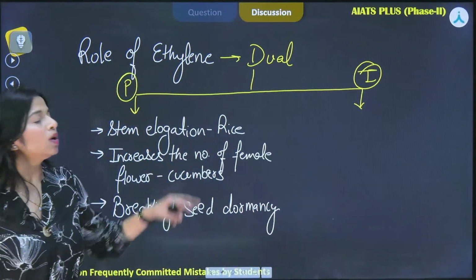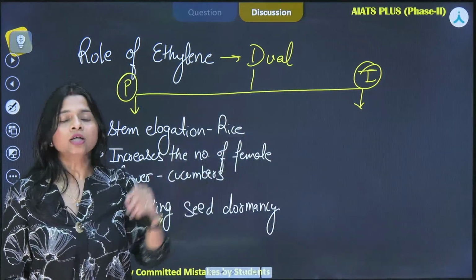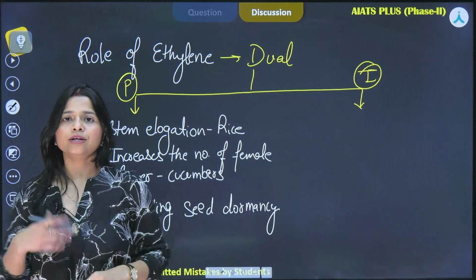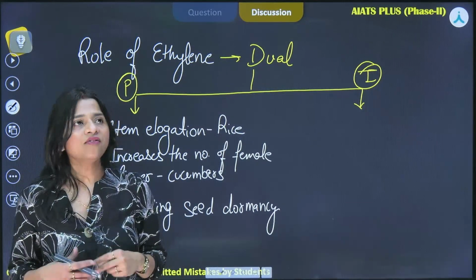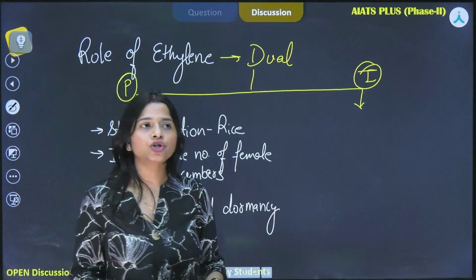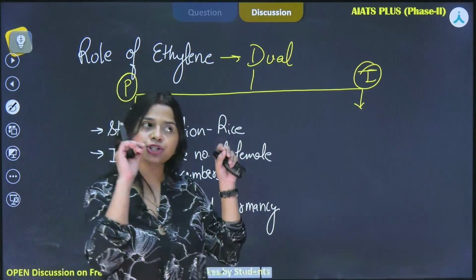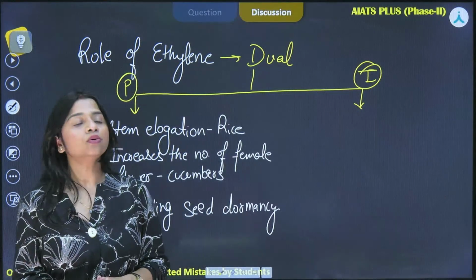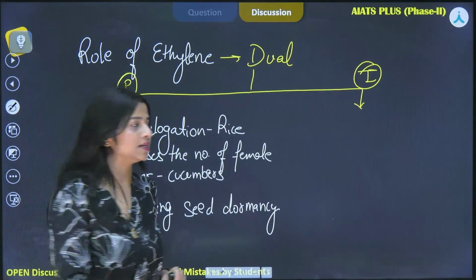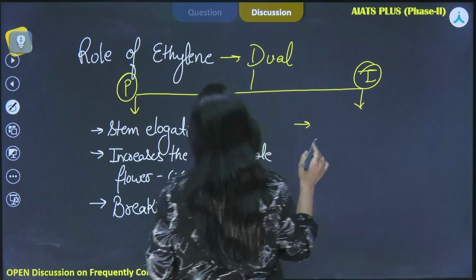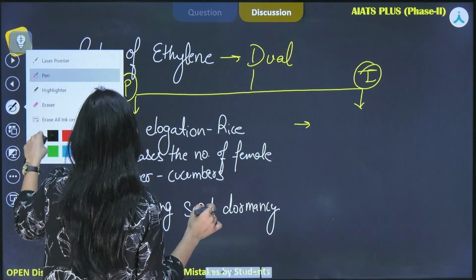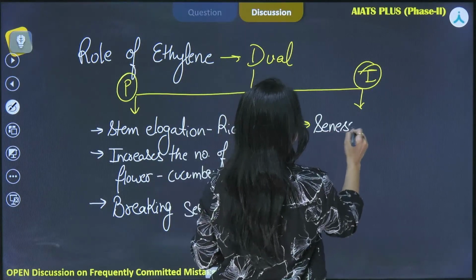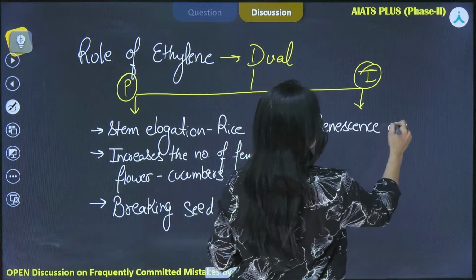Now, what is the inhibitory function? We need to understand that if a plant is going through some stressful conditions, or the plant needs to shed its leaves or its fruits, that is something inhibitory, and that is promoted by ethylene in certain cases. For example, it helps in senescence of leaves, that means aging of leaves.